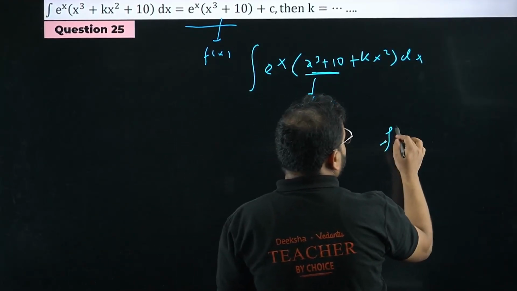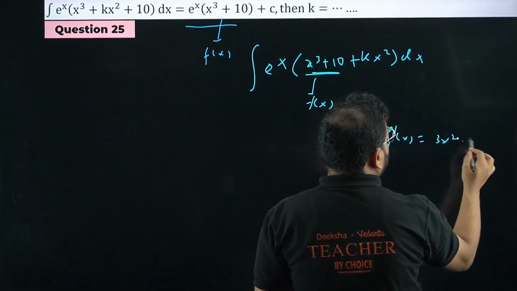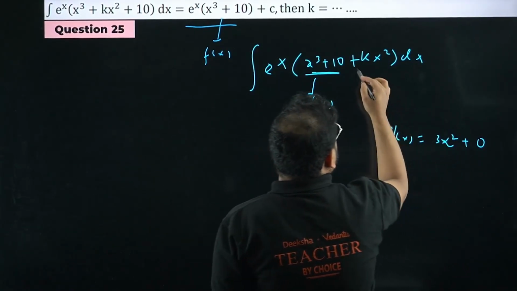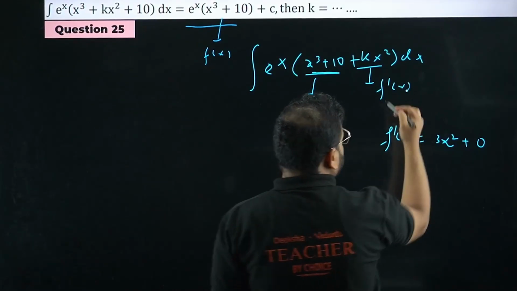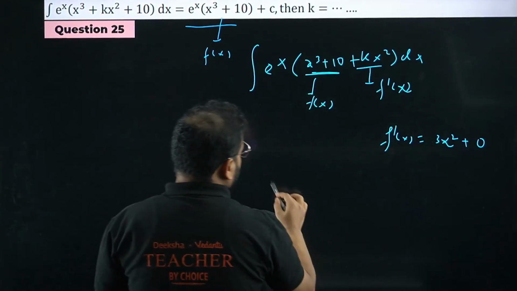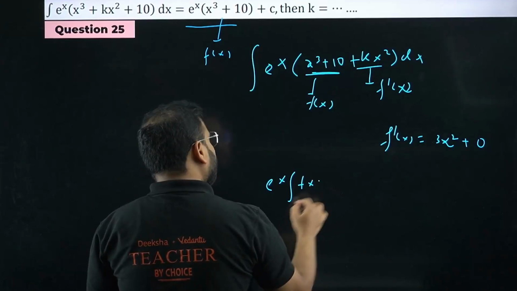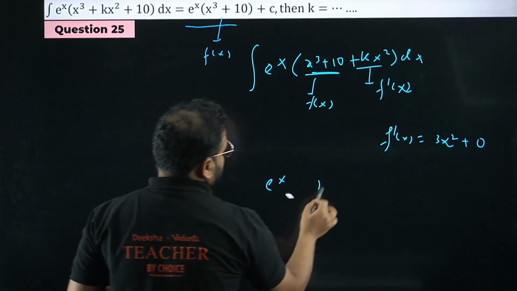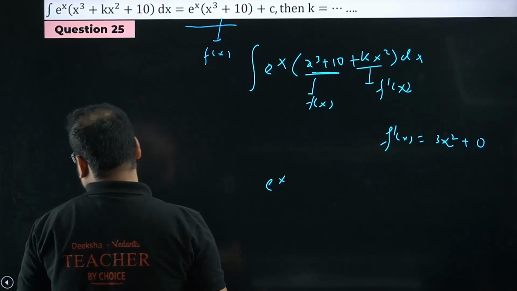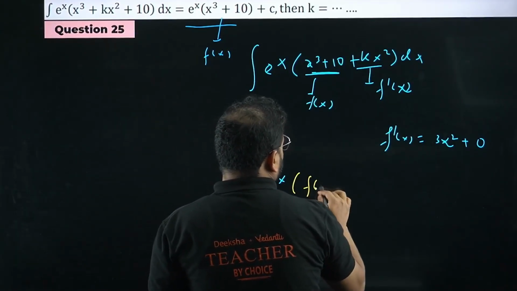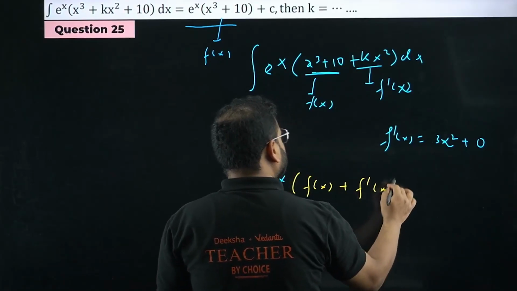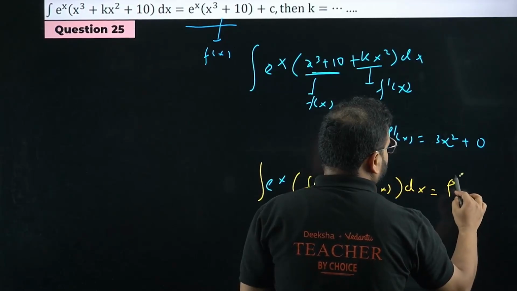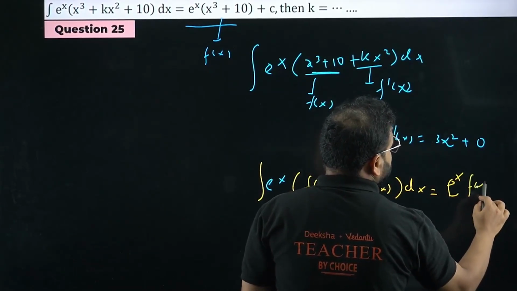Derivative of this will become 3x square plus 0. Of course, this has to be f dash of x. That's the property. The property is, we just learned a question on that: integral of e power x times f of x plus f dash of x with dx is nothing but e power x f of x plus c.